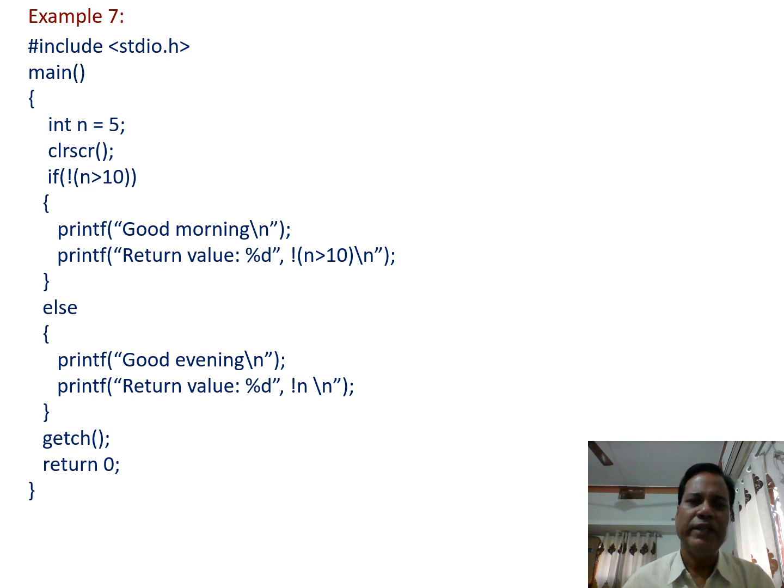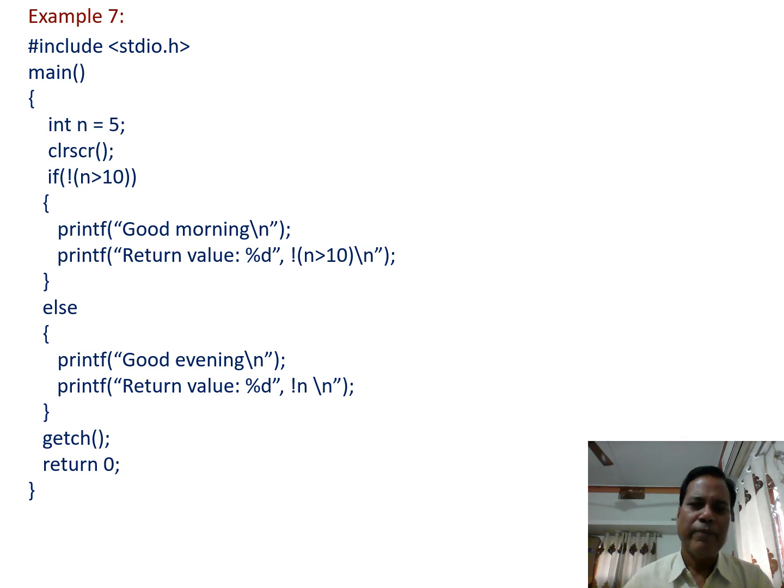When anything is enclosed in parentheses, first we evaluate that one that has the higher precedence. So n greater than 10, this is a false condition. When this is false, it means this becomes 0, and not 0. After that there is a not 0, and not 0 becomes 1. So the condition is true.